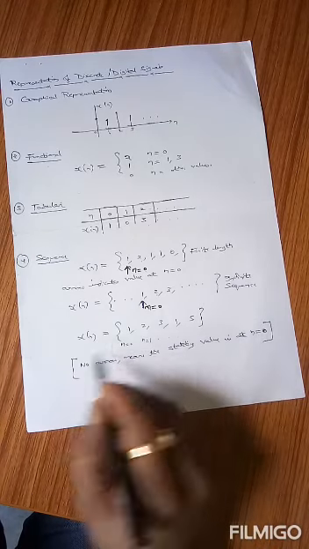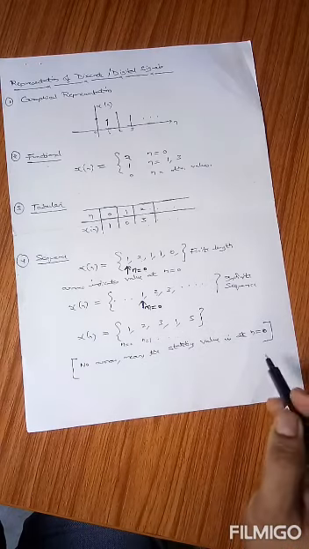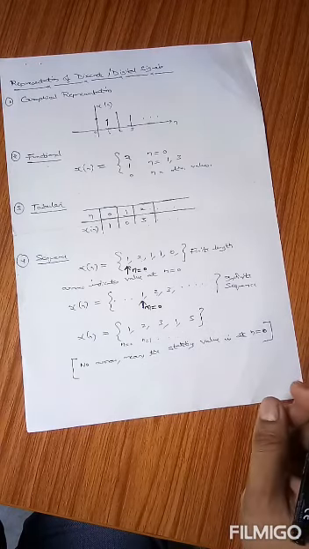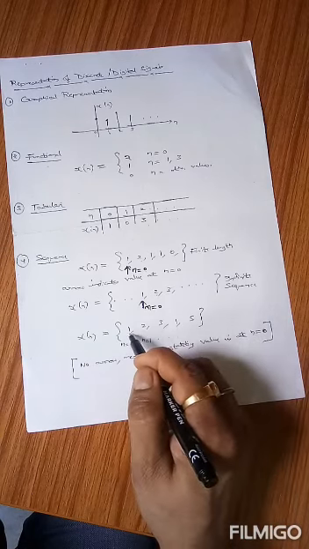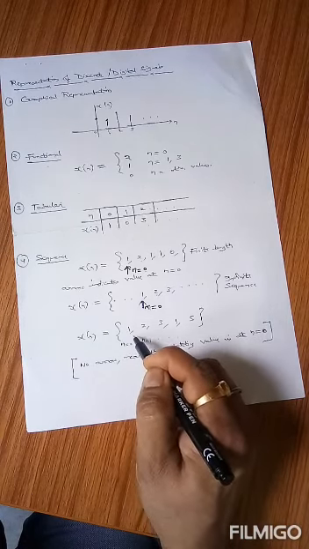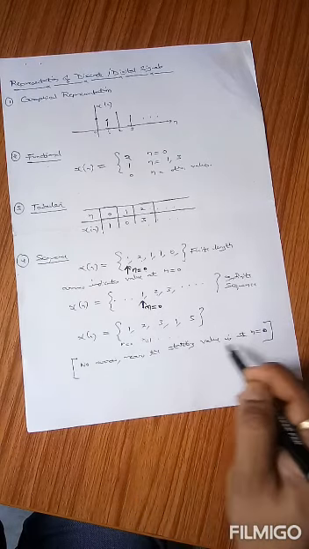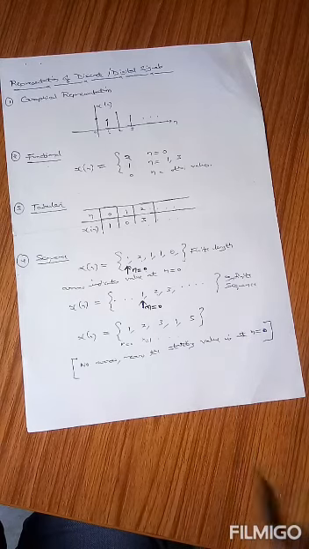Another representation is also given here, xn is equal to like this. When no arrow is given in a sequence, it is understood that the first value is automatically the value of xn at n equals 0. The first value automatically gives the position of n equals 0. No arrow means the starting value is at n equals 0.